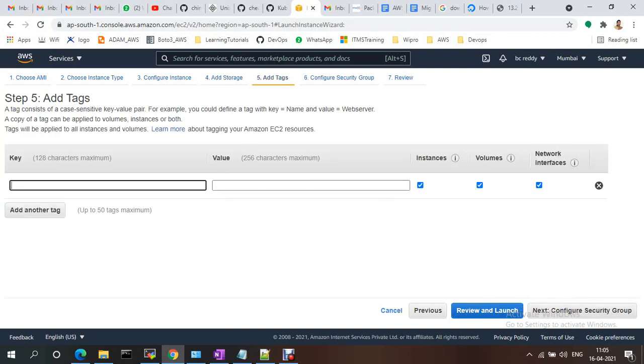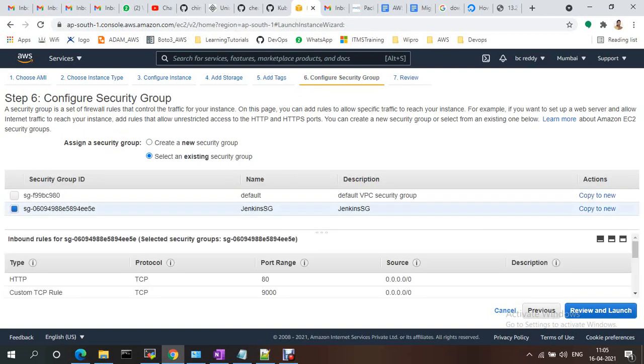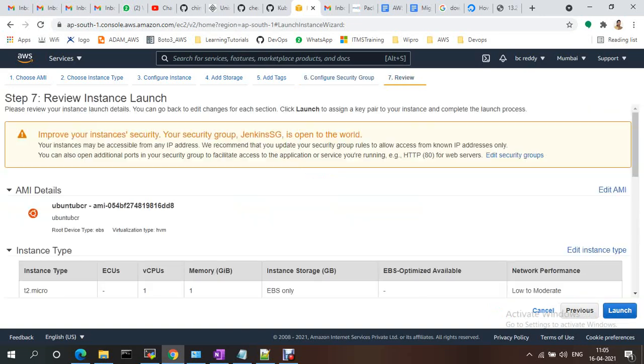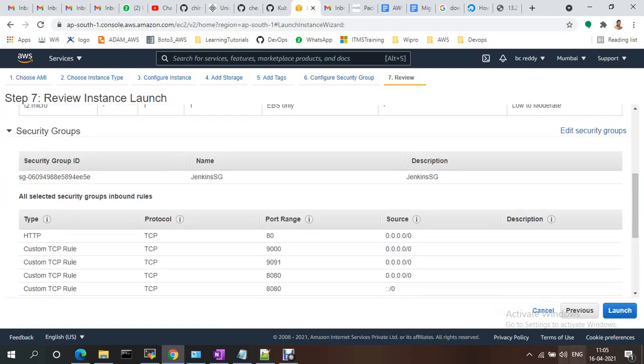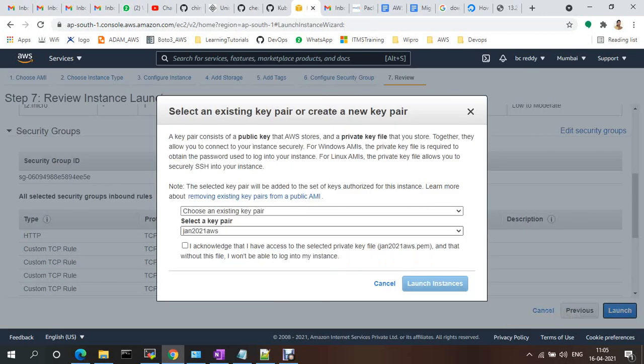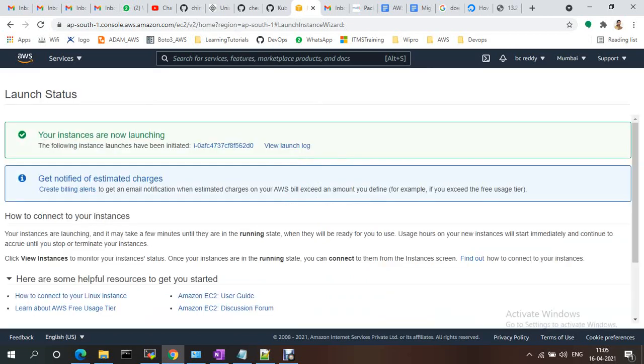I'm providing a name, like Ubuntu AMI, since I'm creating this from the AMI. I'm selecting my existing security group, and I'm launching this one using the key pair.